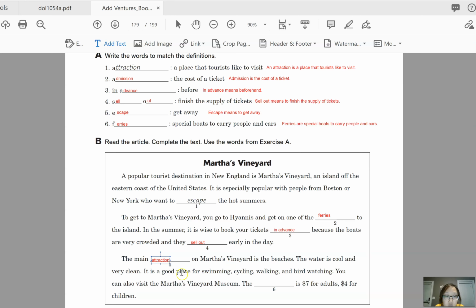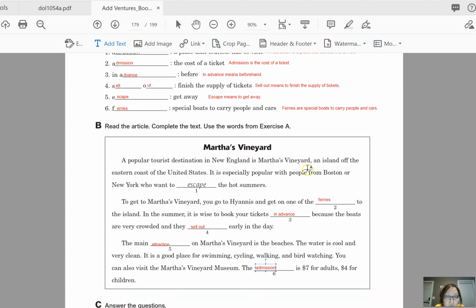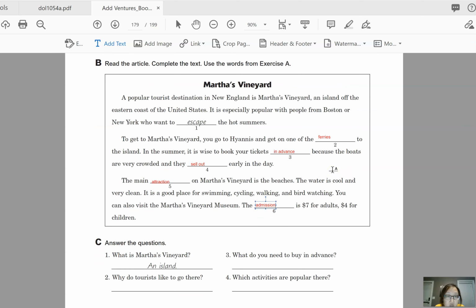The water is cool and very clean. It is a good place for swimming, cycling, walking, and bird watching. You can also visit the Martha's Vineyard Museum. The admission is $7 for adults, $4 for children. Okay, so now we are going to look at exercise C. There are only 4 questions, and if you look at the example, the answer is very short.